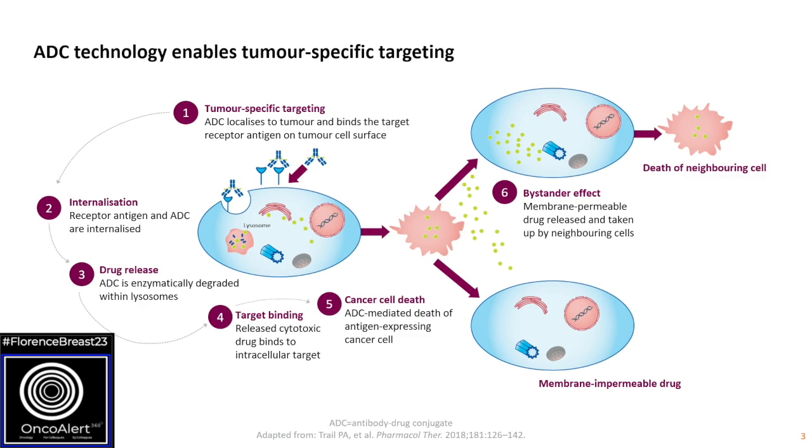The antibody itself has to have some activity, and that can be very difficult to differentiate. And then you have to have a highly active payload at very low concentrations because you're delivering small amounts. These are drugs that can't be given as naked drugs. And then the characteristics of the ADC are also very important. You have to have a linker that's plasma stable so that it doesn't release the drug into the circulation, and you have to have potentially a payload that is plasma or membrane permeable. So that would mean a relatively more water-soluble payload.